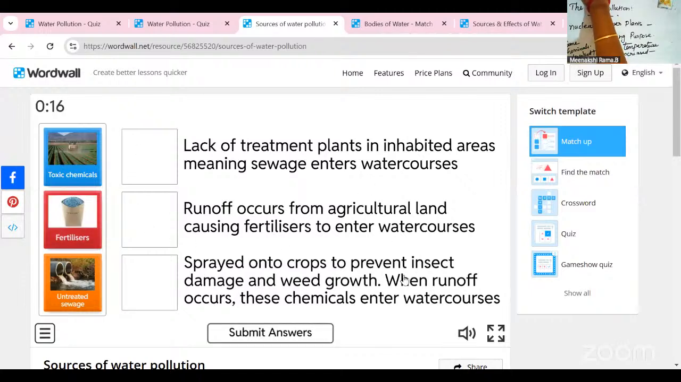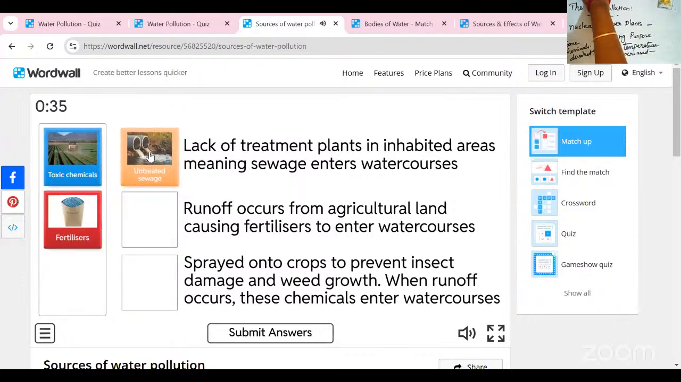Some explanations are given here. One is lack of treatment plants in inhabited areas, meaning sewage enters the water course. What is sewage water? Yes, this is the right picture for that.